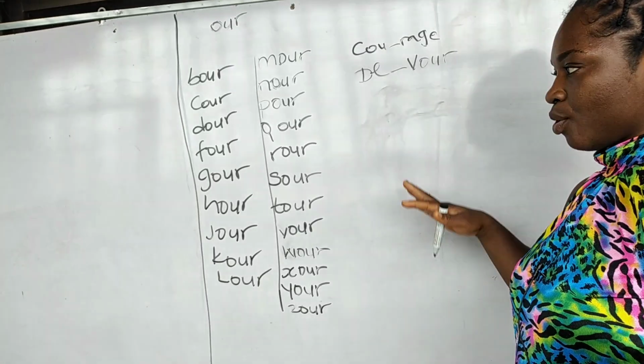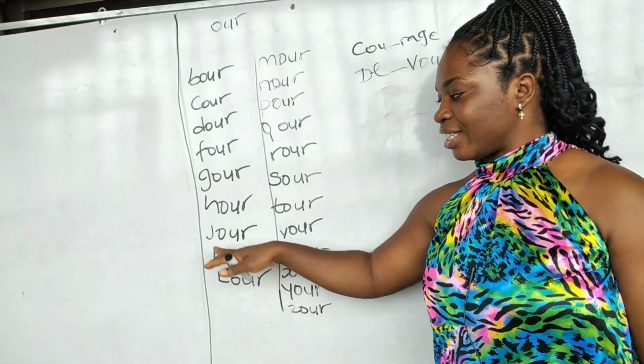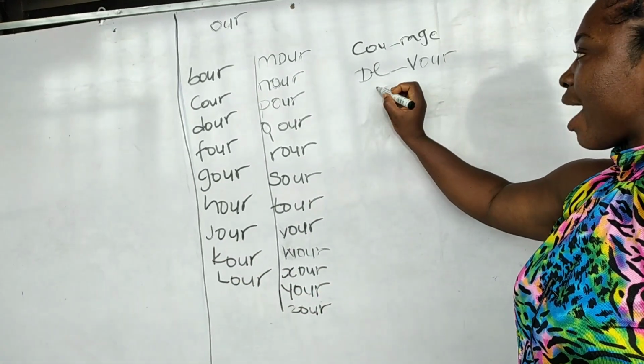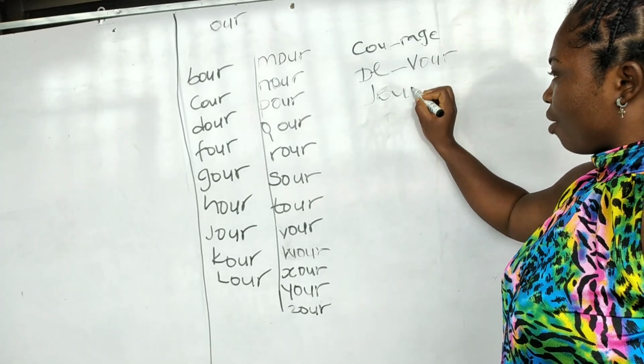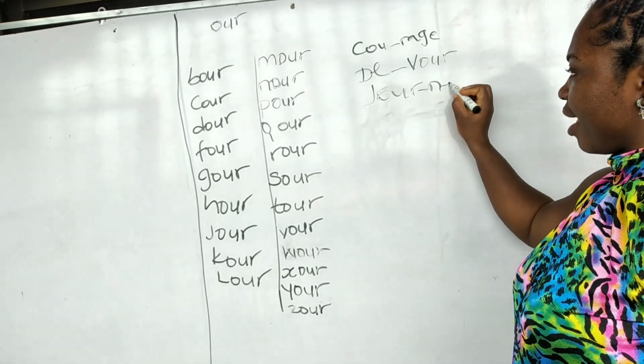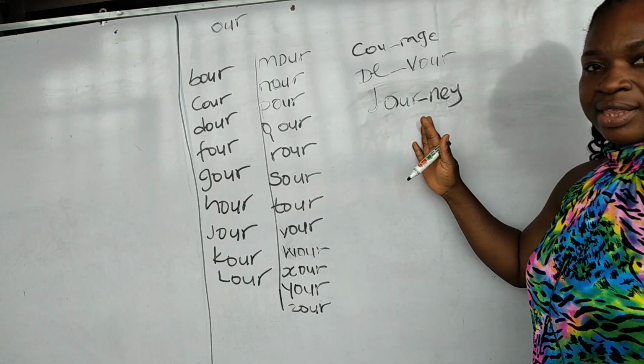Now let's try one beginning part. Let's try the jaw sound, jaw. So I have jaw, all right, and the addition of ne like this, journey.